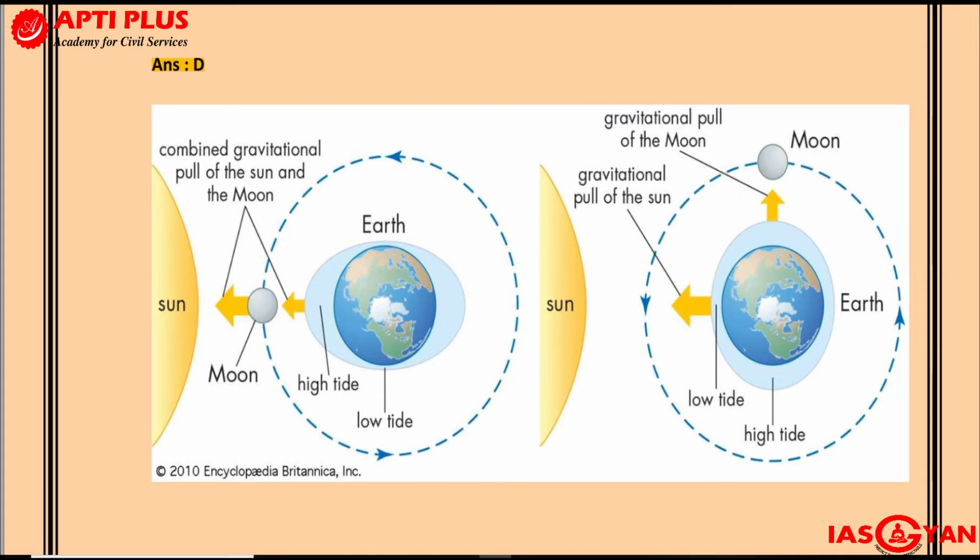So we get to see that this light blue color is the layer which is the hydrosphere, and this hydrosphere will be pulled by the gravitational force of the sun as well as the gravitational force of the moon. So these arrows, as you can see, are pulling the hydrosphere towards the sun and the moon, and the force which is responsible for that is nothing but the gravitational force of the sun and the gravitational force of the moon.